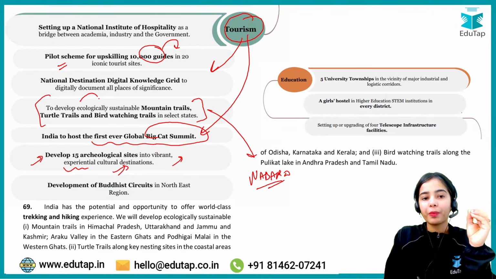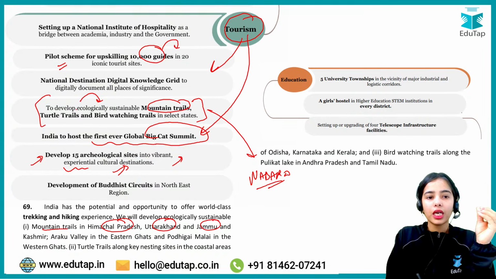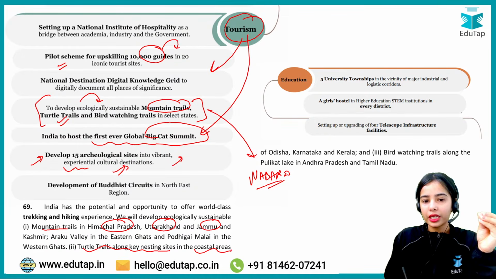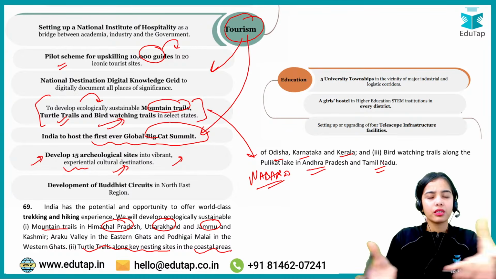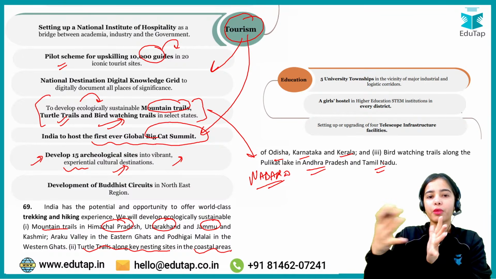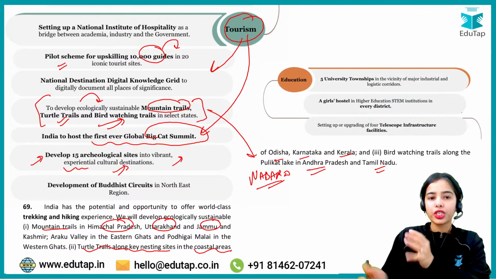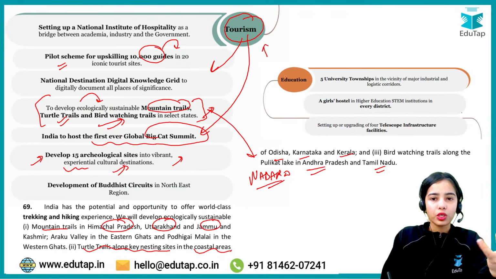There is a focus on developing ecologically sustainable mountain trails. Mountain trails, of course, will be in Himachal Pradesh, Uttarakhand and Jammu and Kashmir, where the mountains are. Turtle trails along key nesting sites in coastal areas of Odisha, Karnataka and Kerala, and bird watching trails in Andhra Pradesh and Tamil Nadu. So different states are the focus areas, and there will be the development of sustainable mountain trails, turtle trails, and bird watching trails in select states for the further development of tourism. So tourism is also focused on.